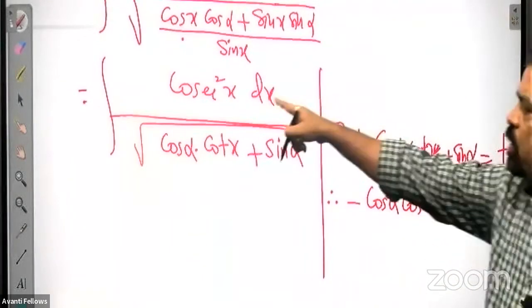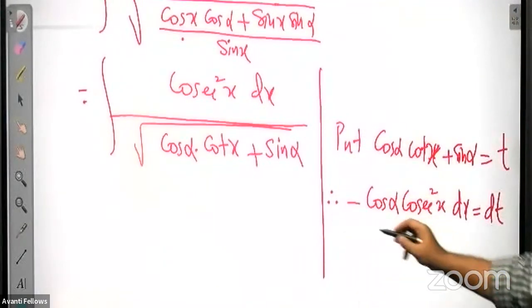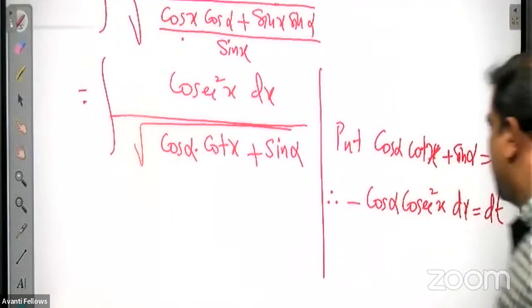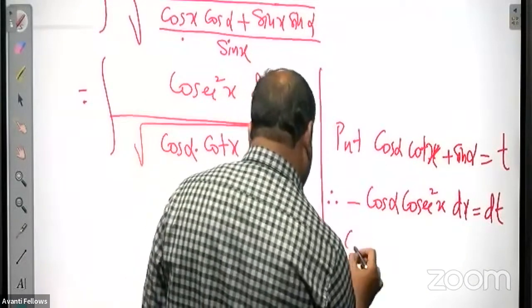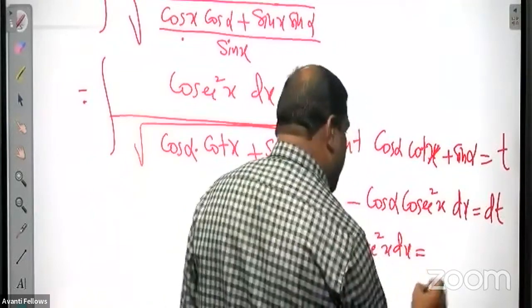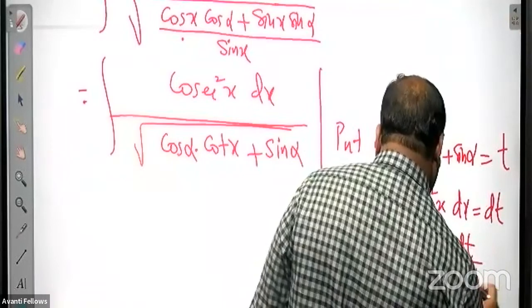We need actually cosec square x dx. In the integral, there is cosec square x dx. But cos alpha is a constant, so you can take it to the other side. So cosec square x dx is equal to minus dt by cos alpha.